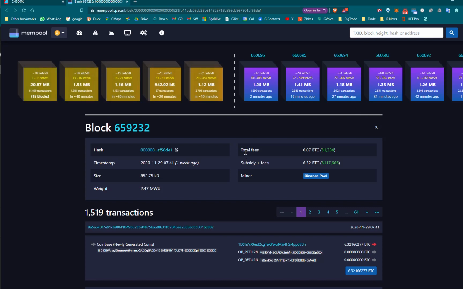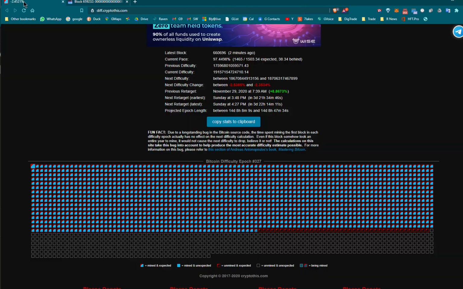When they solve the problem in roughly 10 minutes, they release 6.32 Bitcoin in that 10-minute period. When they do that, it creates what's called a block. Block number 659232. During this period of time, it's called an epoch.